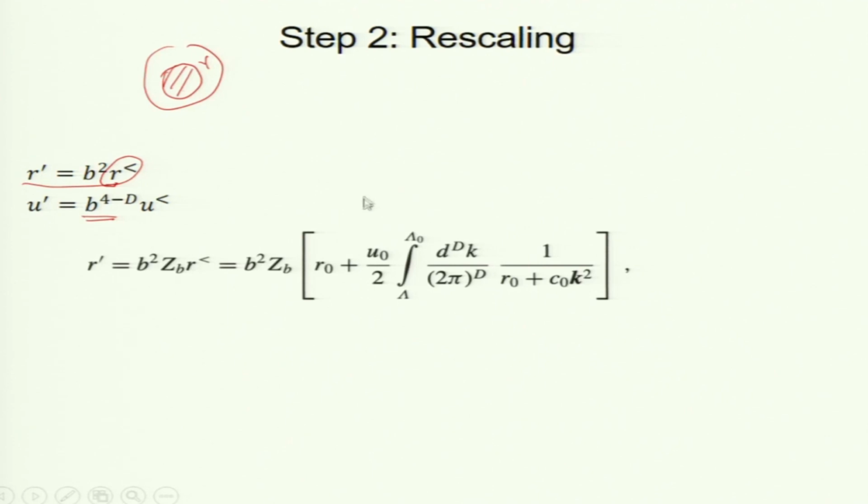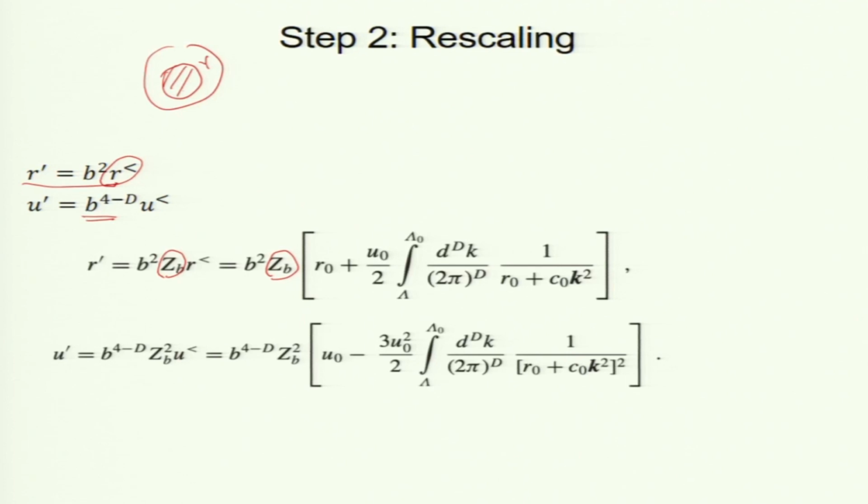So, this is my R prime. You ignore ZB, okay. ZB is functional renormalization which we do not need to get into right now. ZB is 1 for you. I took it from that book by Kopitz, and U prime is this. So, this is the transformation of U naught and R naught under RG, which has 2 steps, one is coarse graining, the other one is rescaling. Okay. Now, you see that it has changed.